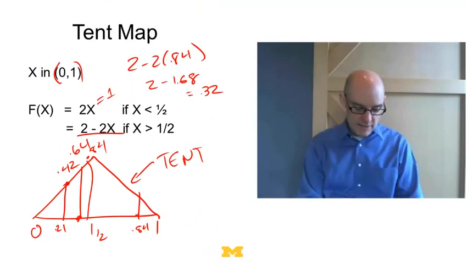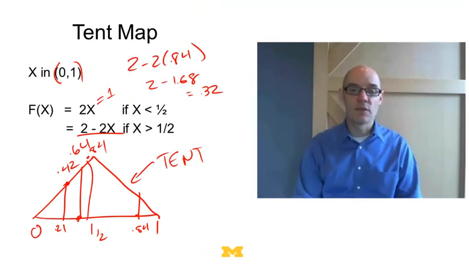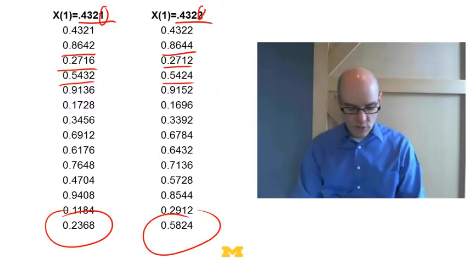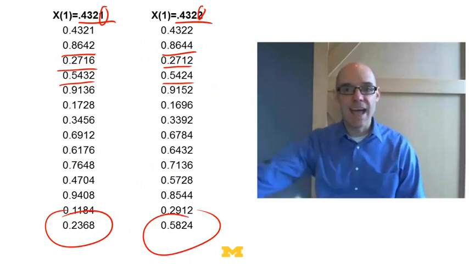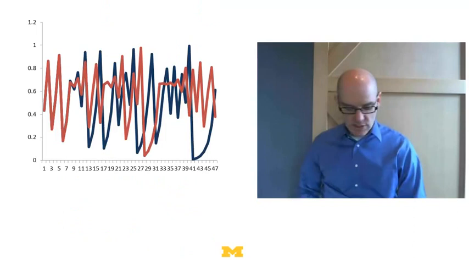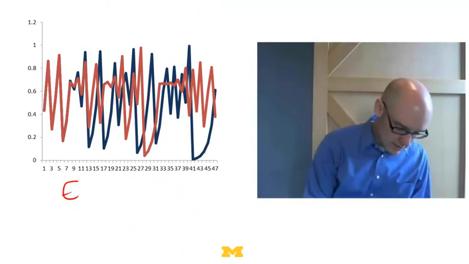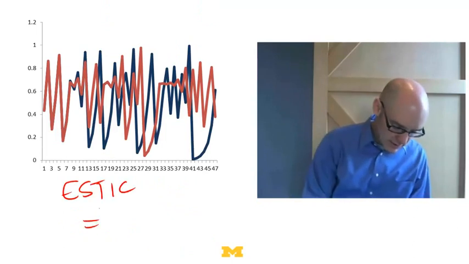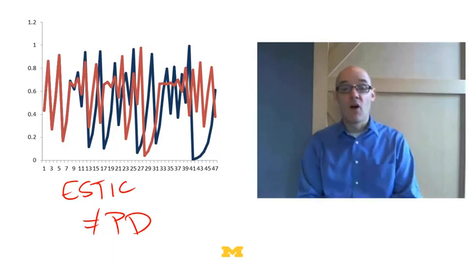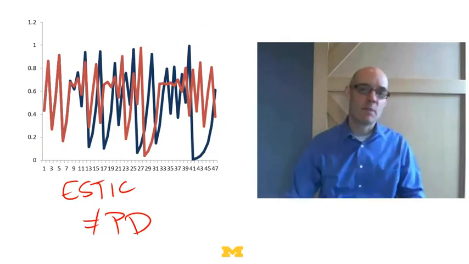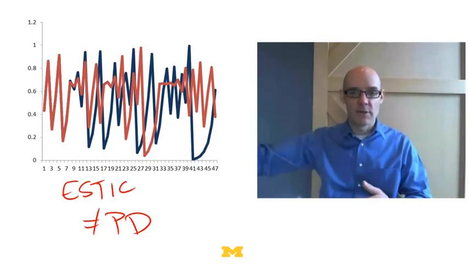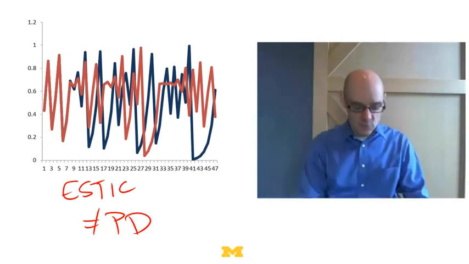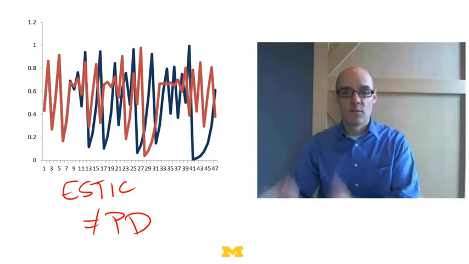Well, let's go back. This tent map is just a fixed recursive function. Once I choose my initial point, once I choose 0.4321 or 0.4322, then I know exactly what's going to happen. So this is extremely sensitive to initial conditions, but it's not path dependent, because all that matters is the initial point. Now, if you define the path as being the initial point, then yes, it's path dependent. But nothing that happens along the way has really any effect on what's going to happen in the long run, because we know what's going to happen. Once we choose the initial point, we've just got a fixed function.